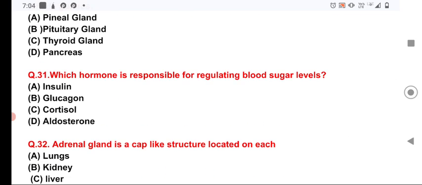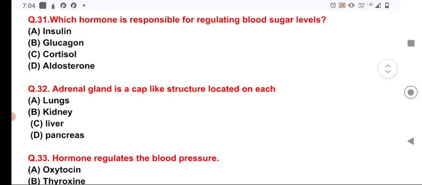Now, question number 31. Which hormone is responsible for regulating blood sugar level? This is insulin. Insulin is secreted from the beta cells of the islets of Langerhans of the pancreas. Now, question number 32. The adrenal gland is a cap-like structure located on each kidney.